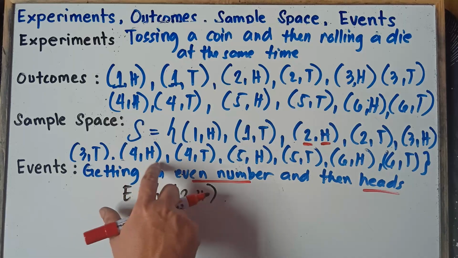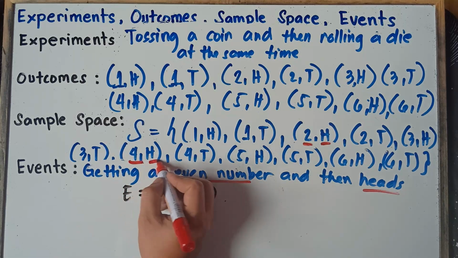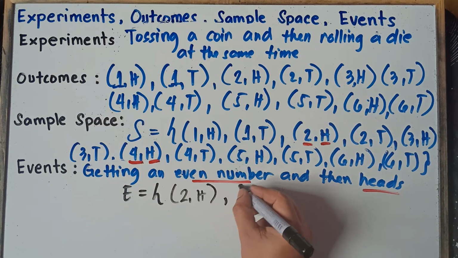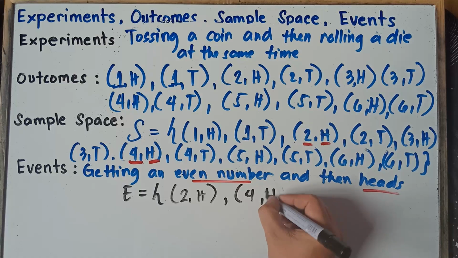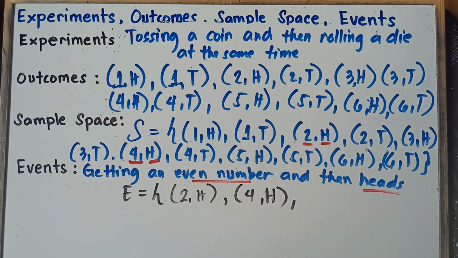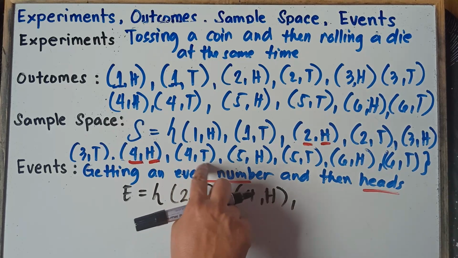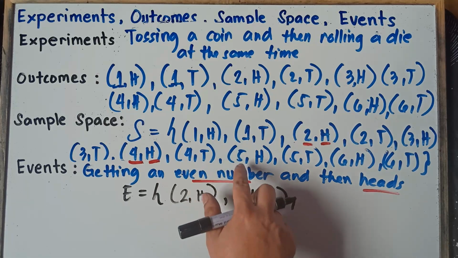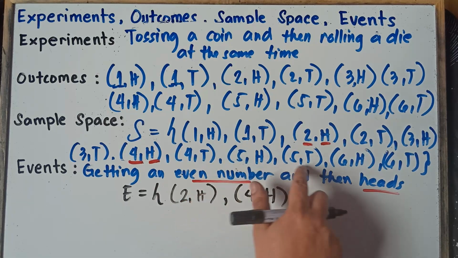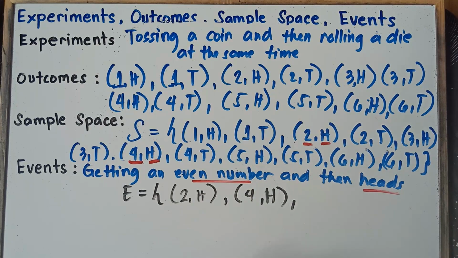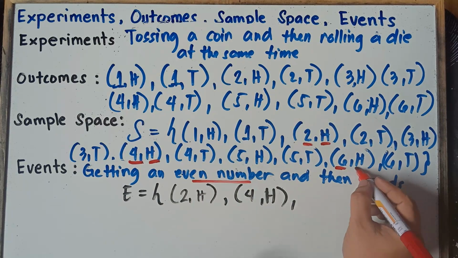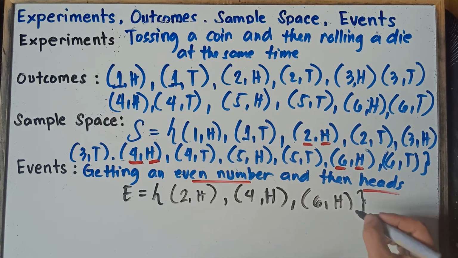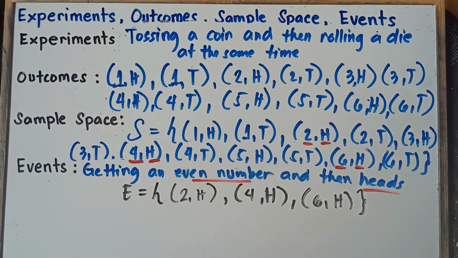How about this one, class? 4 and then heads. Yup, we can include this one because 4 is an even number and then we have heads. So that would be 4 and then heads. Okay, another example. We have 4 and then tail. So we cannot include this one because this is tail. 4 is an even number, but this is tail. So 5, nope, 5 is not an even number. How about this one, class? That's correct. We can include this one. 6 is an even number and then we have head. So that would be 6 and then head. That's it, class. That's our first answer.